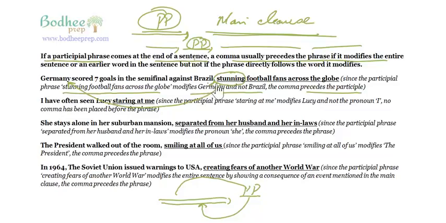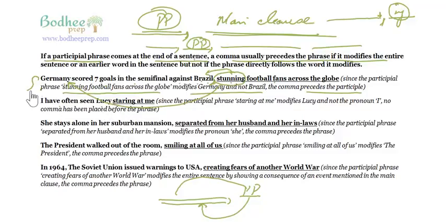Had it been Brazil, I would have removed the comma, and in that case, the ing participle would have touched the noun Brazil. So, if the main clause ends here and you have an ing participle phrase, if it is not modifying the thing immediately before it, then you have to put a comma here. It says here, Germany scored 7 goals in the semi-final against Brazil. Stunning, right? So this stunning football fans is not modifying Brazil, it is modifying Germany, and therefore we have put a comma here.